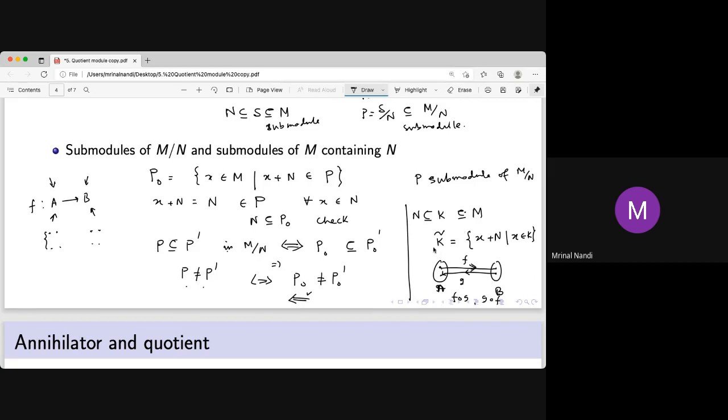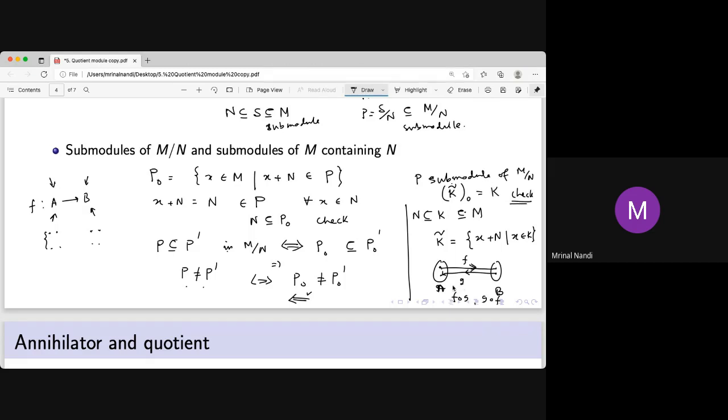That means starting from K, you go to K tilde, the submodule of M mod N, and starting from that K tilde, if you use that operation, the zero operation, say, you have to show that it gives the same K. That you have to check, and you can easily check that. This will be this.